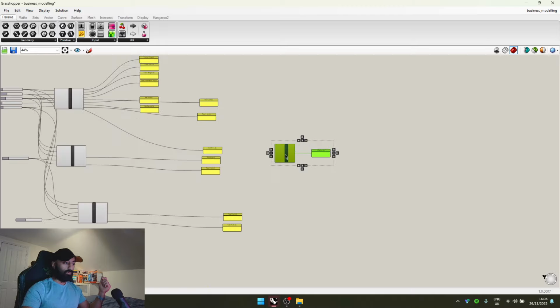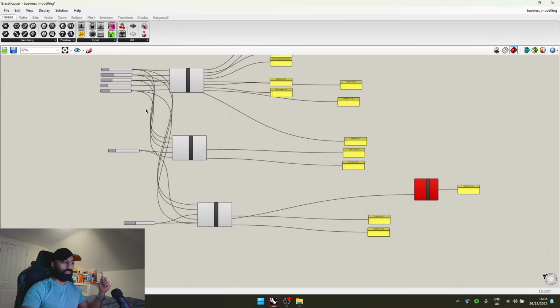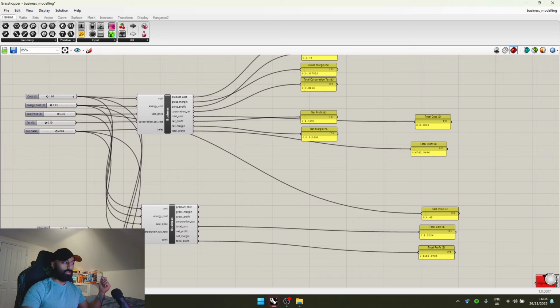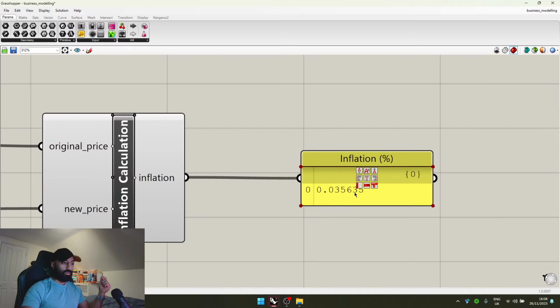Let's calculate what the inflation is here. Take the new price, plug it in there. We'll take the original price, which is that, and we find it's 0.035, which means 3% inflation, almost 4%.